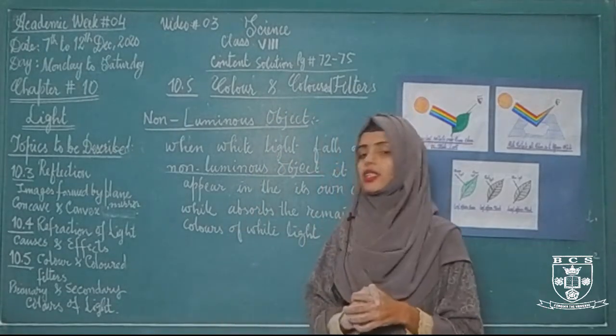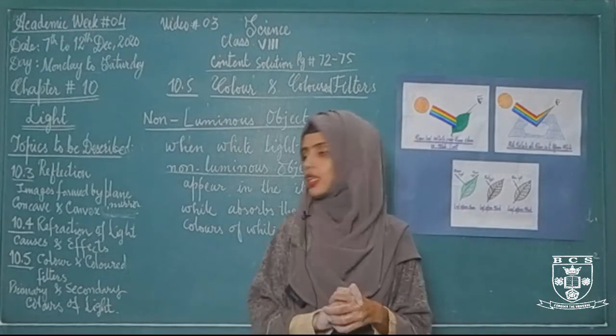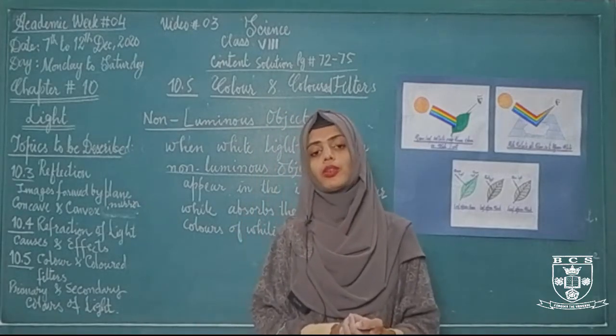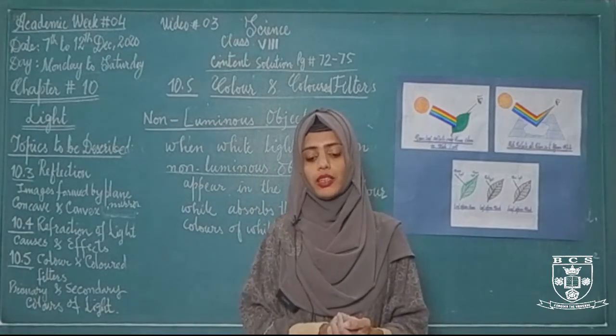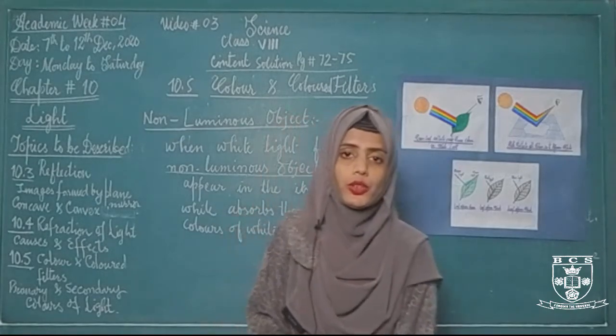After that, we started the last topic, topic 10.5, in which we discussed color, colored filters, primary and secondary colors of light, and at last we discussed luminous and non-luminous objects that work as colored filters. Okay students, now it's time for your homework.